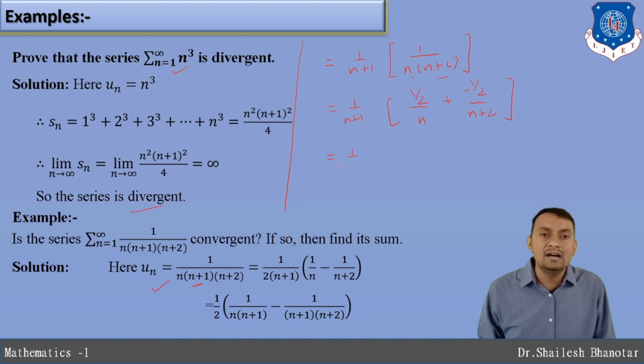That means I can represent it as 1 divided by 2 times (1 divided by n minus 1 divided by n plus 2). Now you have to multiply with this and also multiply with this. So already we have done this one. Now you need to consider the partial sum Sn.